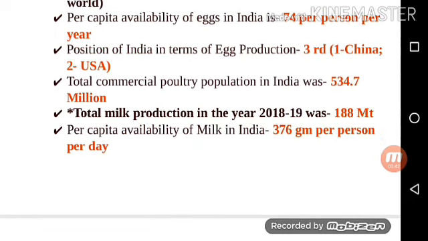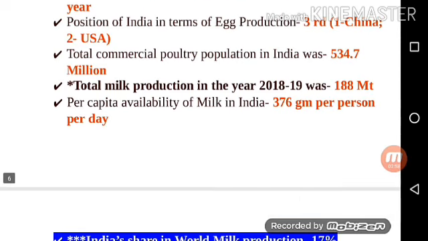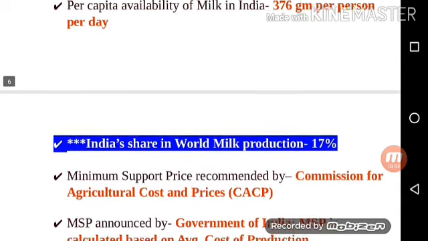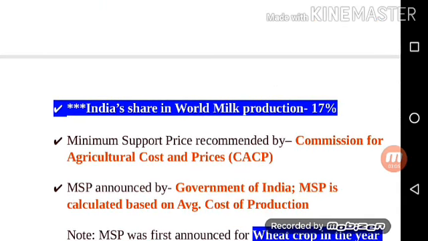Total commercial poultry population in India was 534.7 million. Next point, this one is important. Total milk production in the year 2018-19 was 188 million tons. Next point is per capita availability of milk in India is 376 grams per person per day. Next is most important point. India's share in world milk production is 17%.